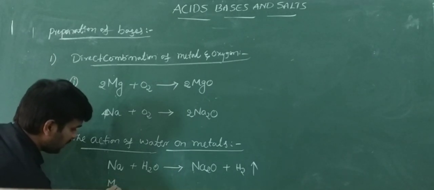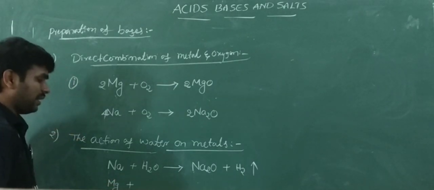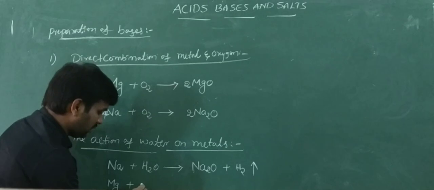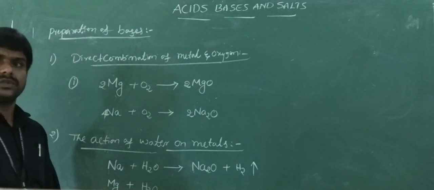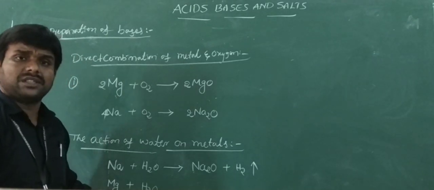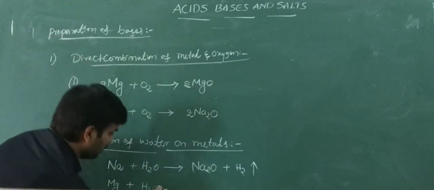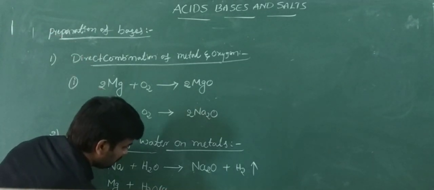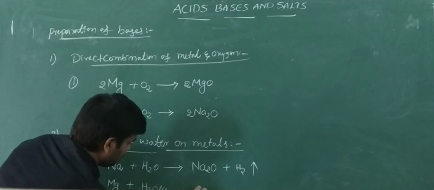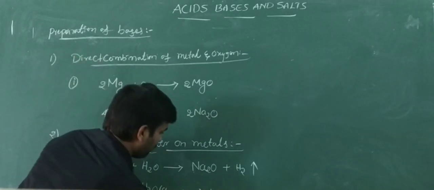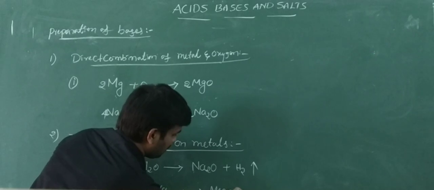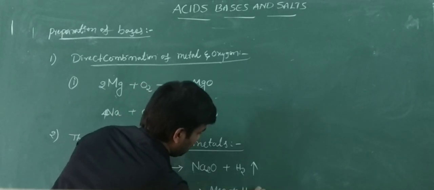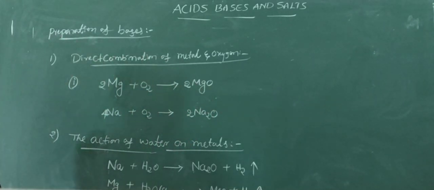But magnesium metal reacts with water. Magnesium does not react with normal water. It reacts with steam. Steam reacts to form magnesium oxide plus hydrogen gas.